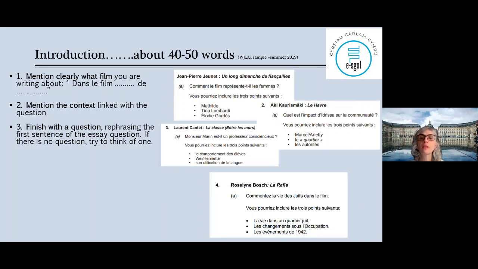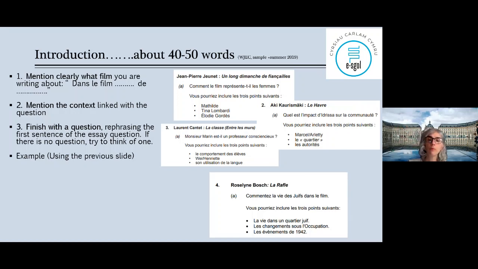Okay, rephrase comment le film représente-t-il les femmes? Quel est l'impact d'Idrissa, etc. If there is no question, you try to think of one, and it's where that comes. There is no question, so I wrote an introduction for that one. It's an example, okay? It's not anything amazing. It's just I tried, okay?